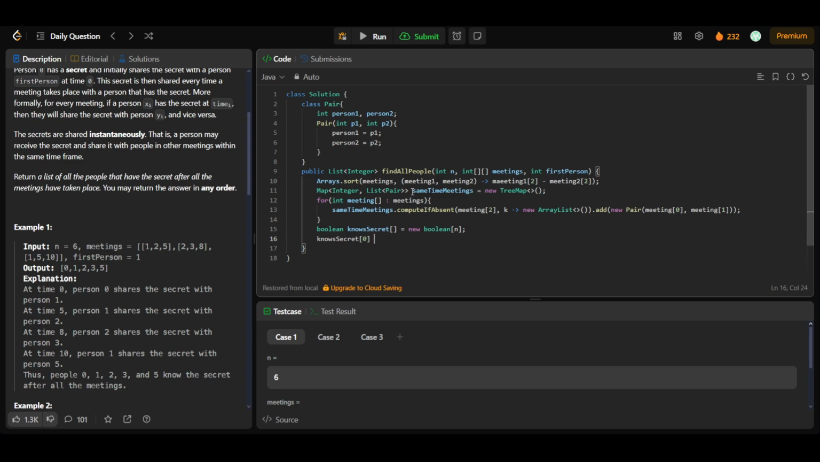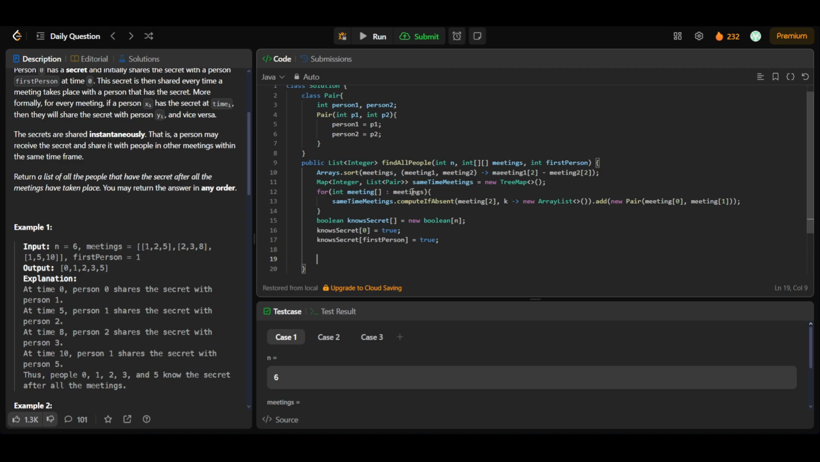Let's say the 0th index person will always be knowing the secret, and the first person that we are given. Okay, and now here will be our main logic that we'll be checking, for every time, whether the person will have the secret or not. Let's use a for loop: for int time in same time meetings dot key set,